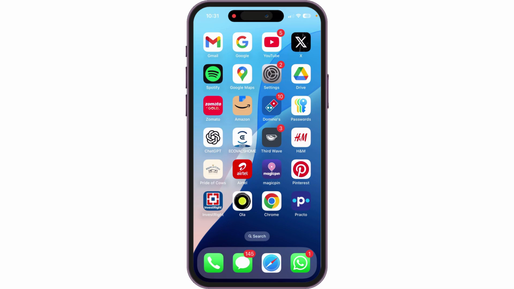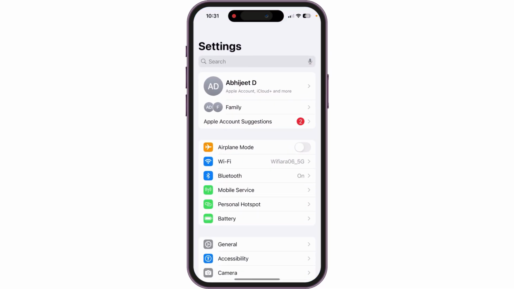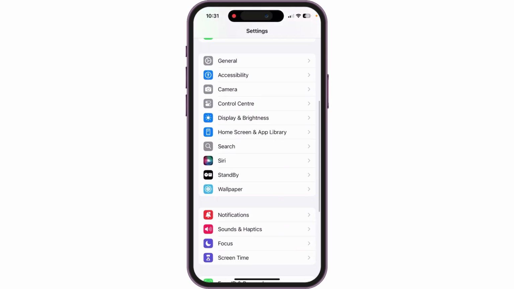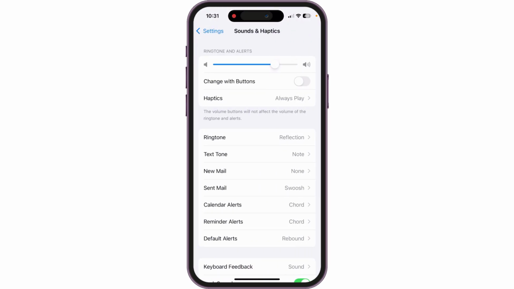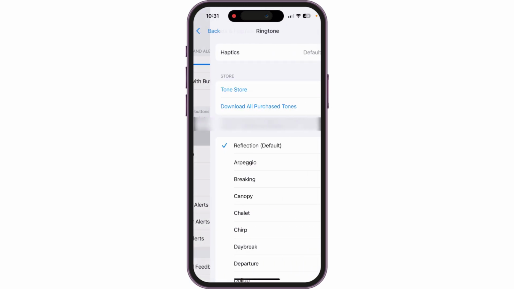In this video, I will show you how to change ringtone on iPhone 15. So let's get started. First, open Settings app on your iPhone. Now scroll down and tap on Sounds and Haptics. On Sounds and Haptics screen, tap on Ringtone.